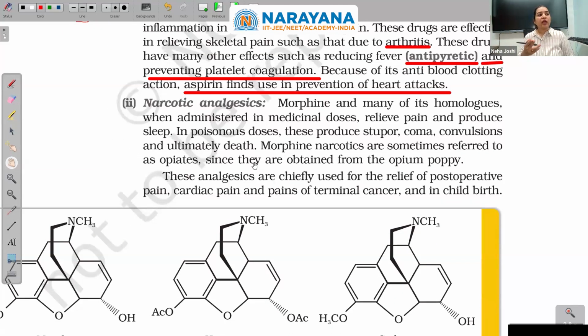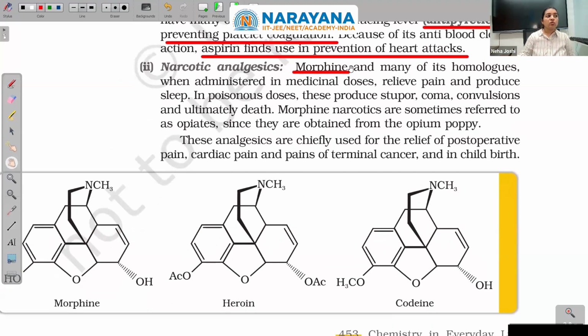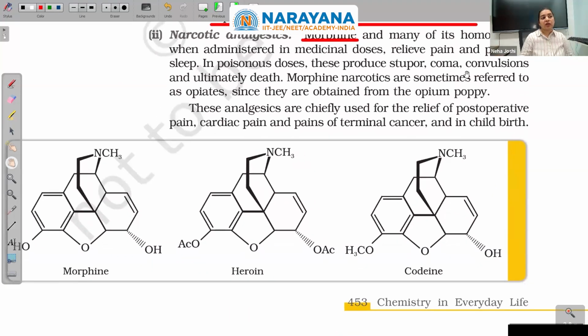But aspirin, 2 tablets of aspirin dissolved in a glass of water will give you some time to rush to hospital. Next comes a narcotic analgesic. Morphine and many of the homologs, when administered in medicinal doses, relieve pain and produce sleep. In poisonous doses, these produce stupor, coma, convulsions, which are somewhat like fits, and untimely death.